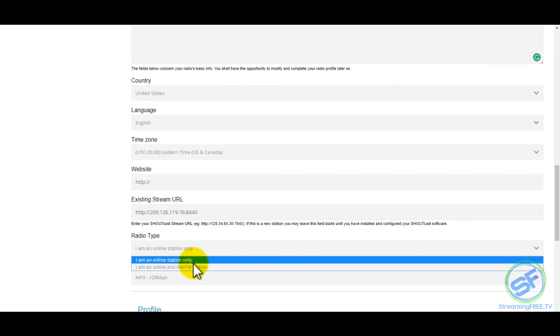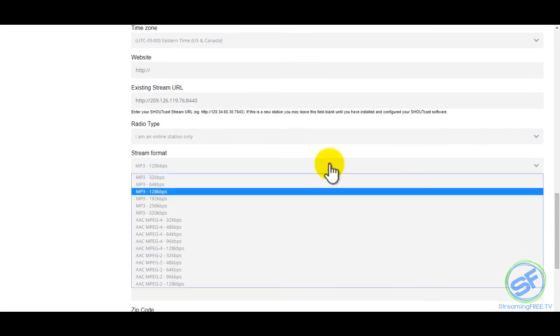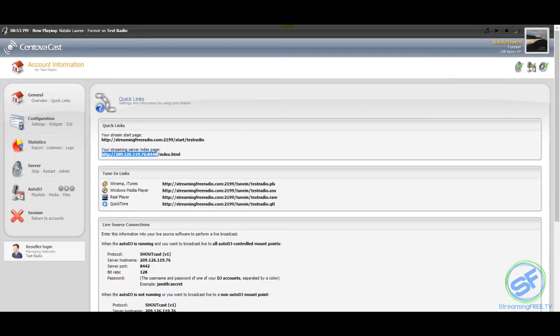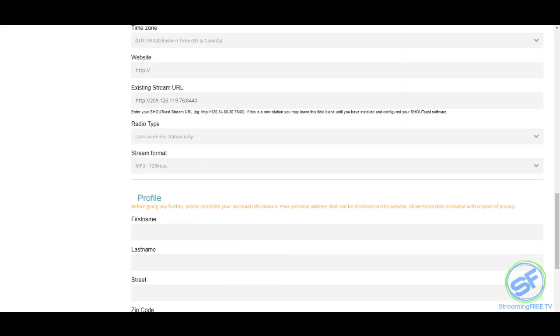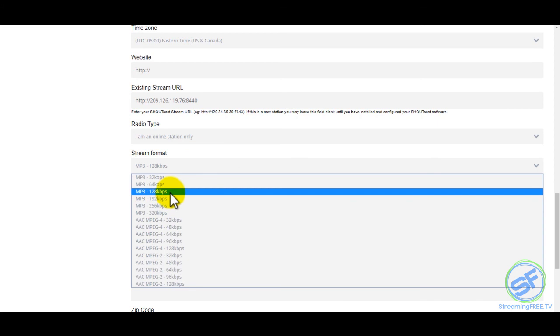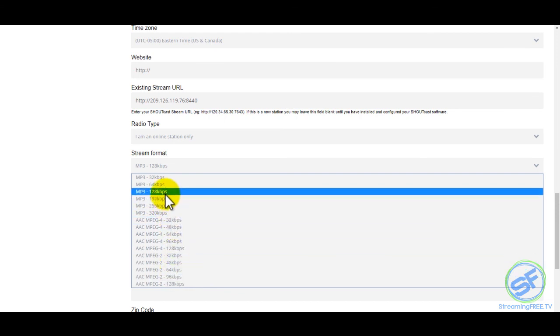Now, what type of station are you? Are you AM, FM, and online, or just online only? And then your stream format, like what is the quality of your station? Most people say, I don't know. If you don't know the quality, you can go back to your server, and for your auto DJ, it'll tell you on quick links that the bit rate is 128 kilobits per second. That's the speed that you have. So make sure you're on MP3, 128 kilobit. If you're streaming in a different format, like AAC plus, then just pick AAC plus, whatever kilobit speed you have. In this case, we're doing MP3 128.